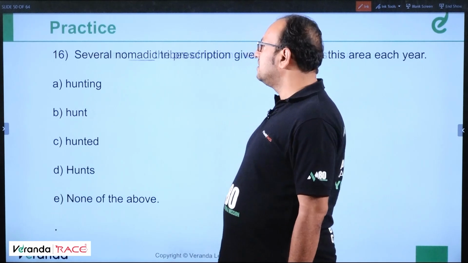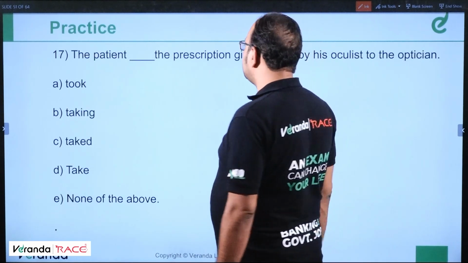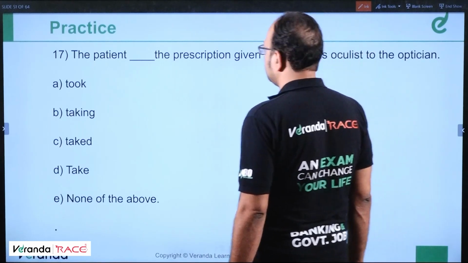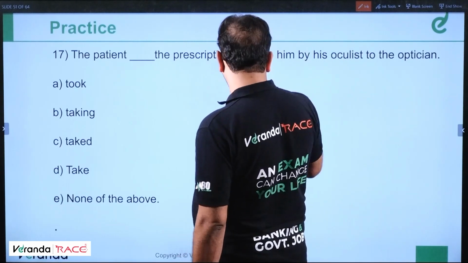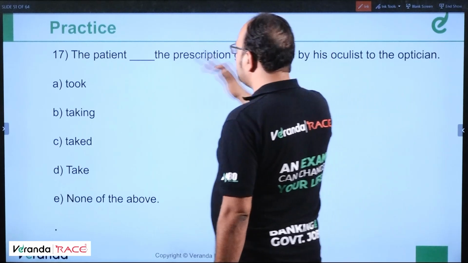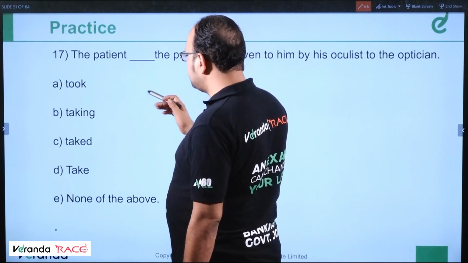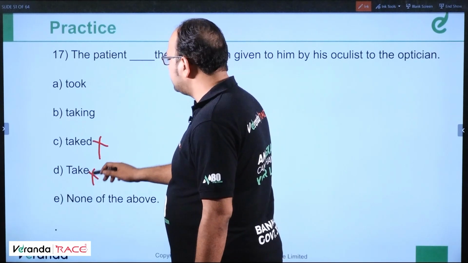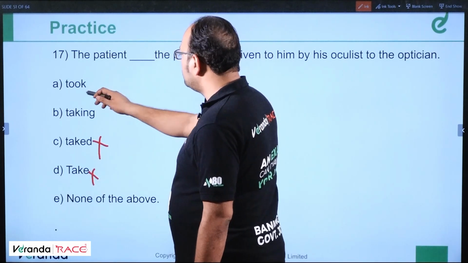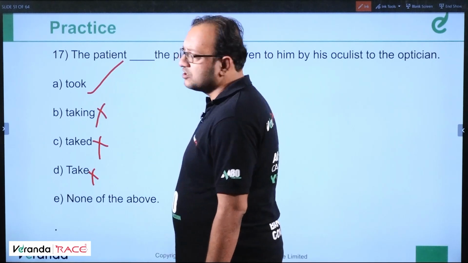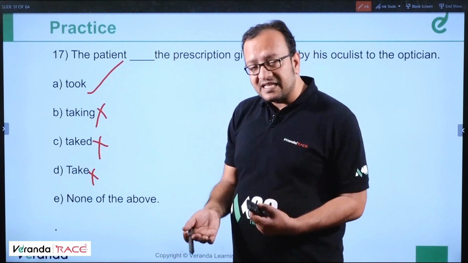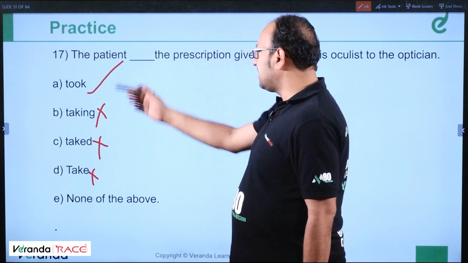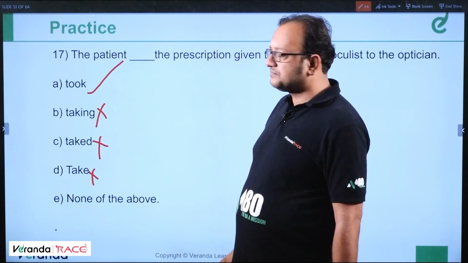Okay. Moving ahead. 17. The patient dashed the prescription given to him by his oculist to the optician. So it's an event, it's a past action. The patient taking, take. Take is wrong because the patient takes should be there. Took is the correct answer. Taking is structurally wrong. Patient was taking could have been the answer, but took is the correct answer. Take, took, taken. Clear? So the patient took the prescription.